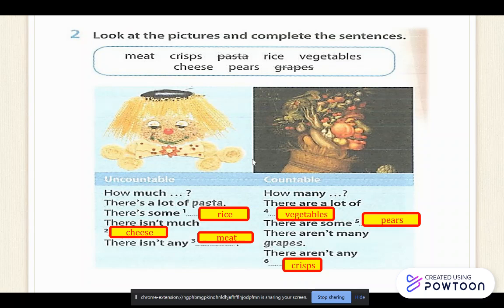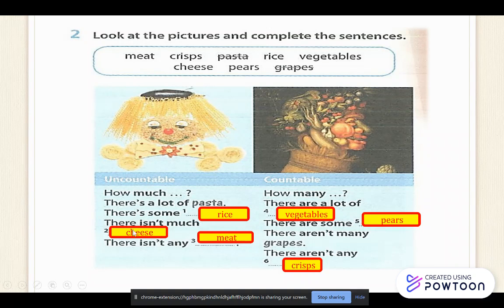There aren't any crisps. So from here you can see which is positive, negative, right? And the question. So how much, how many is the question, how you ask a question. And then there's a lot of pasta is affirmative. There are a lot of vegetables is affirmative. There's some rice is affirmative. There are some pears is affirmative in the countable.